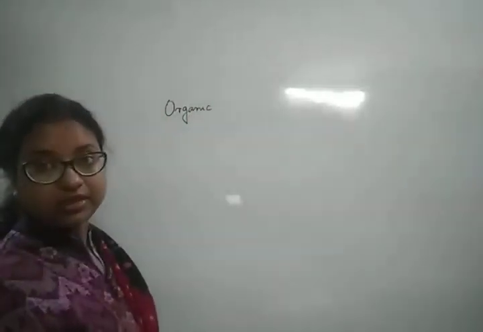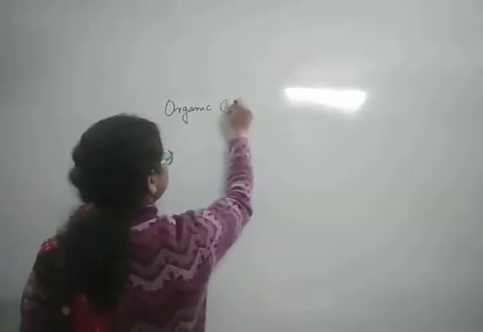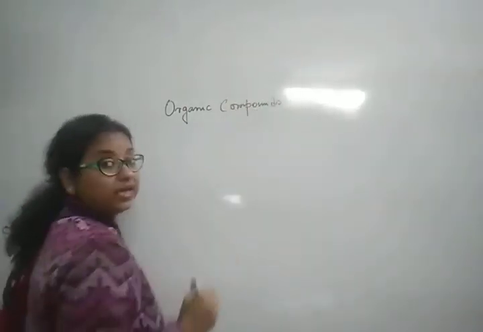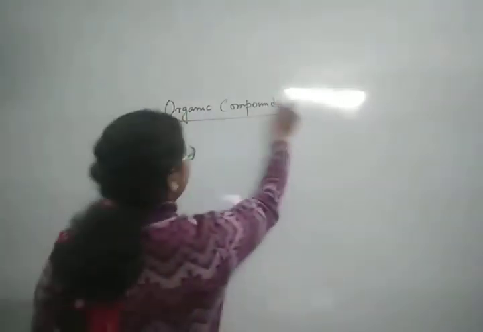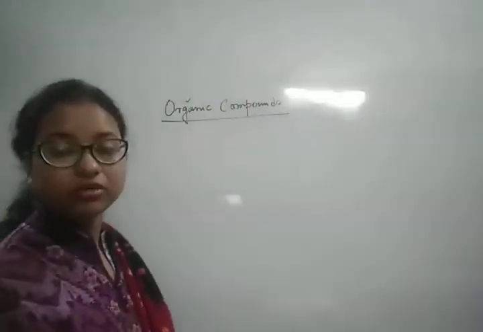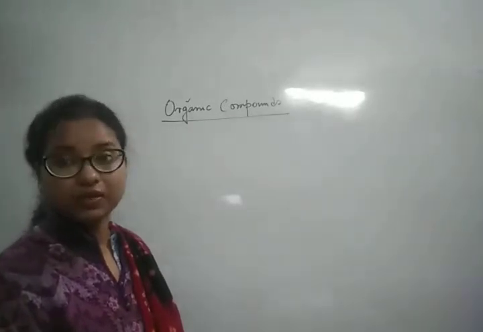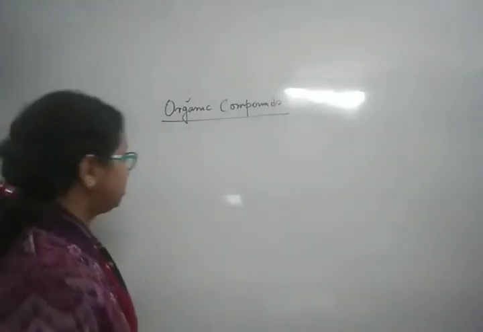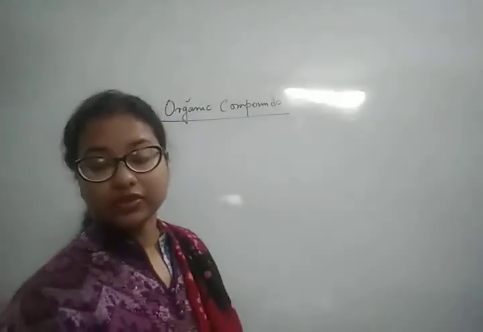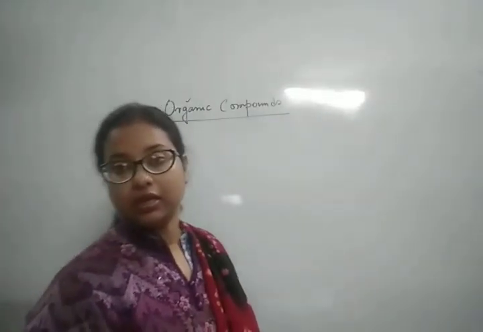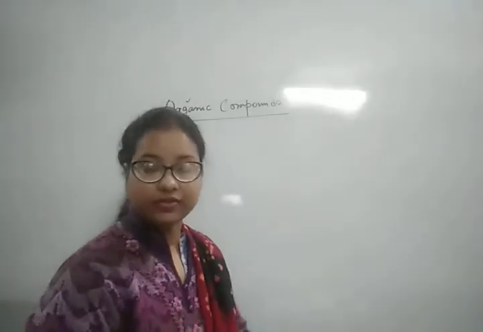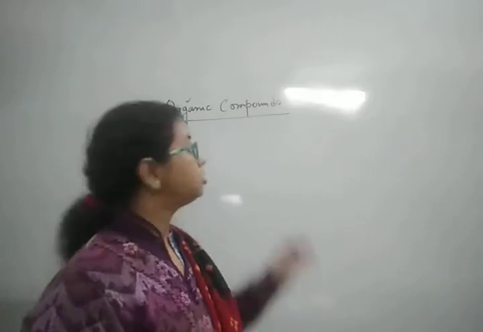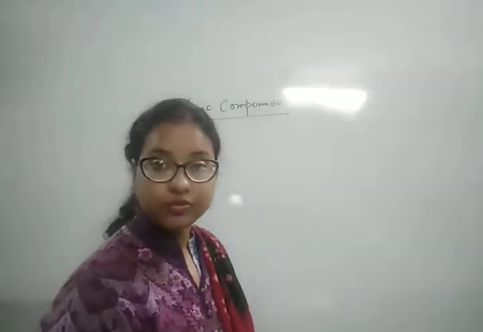Organic compounds containing carbon. As we know, organic means these compounds we get from living things, be it plant or animal kind. I think hydrocarbons we have already discussed. The compounds containing carbon and hydrogen, by the name only we can understand that carbon and hydrogen are there. So those compounds we call hydrocarbons.